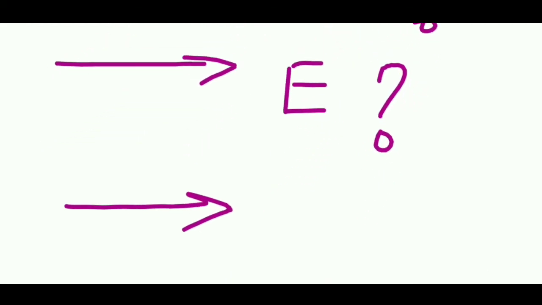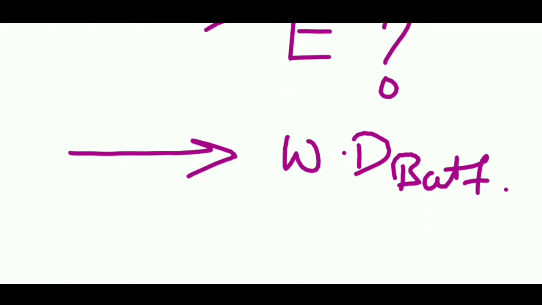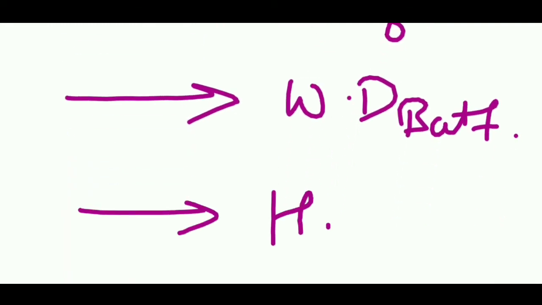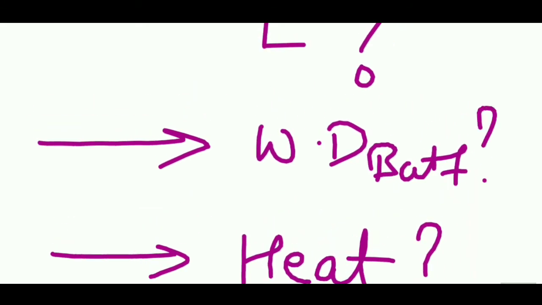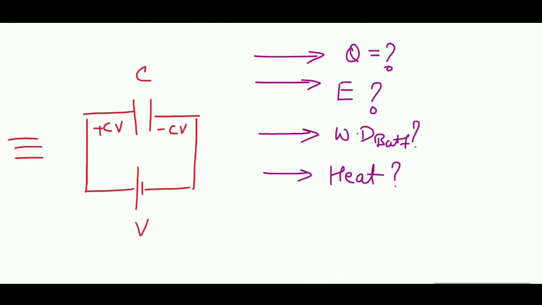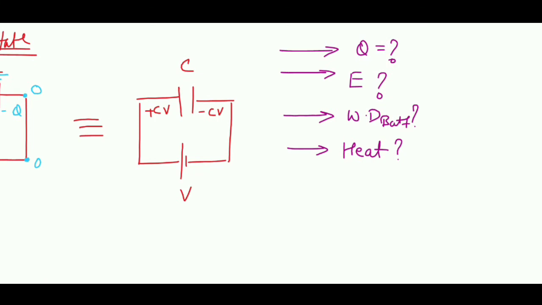Then what is the work done by the battery? Then what is the heat produced? Over here, finally we are not drawing the resistor, but actually it is there, right? Actually in reality it is there. So if it is there, it will produce heat also. So what is the heat produced by that? These are the most important questions which we are going to discuss over here.